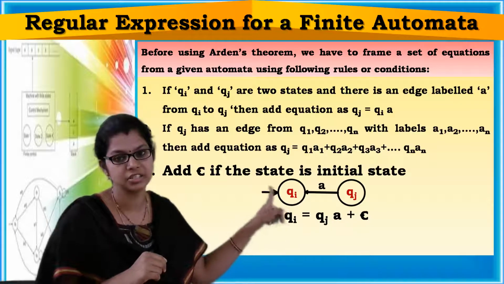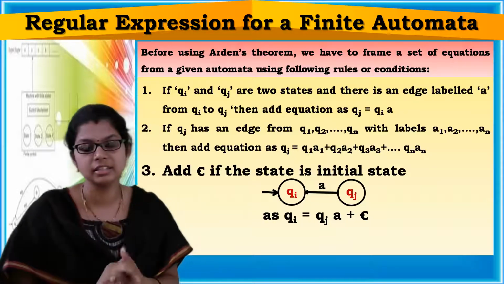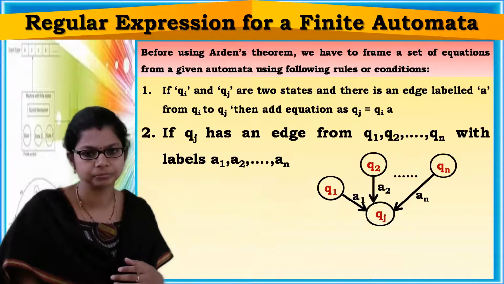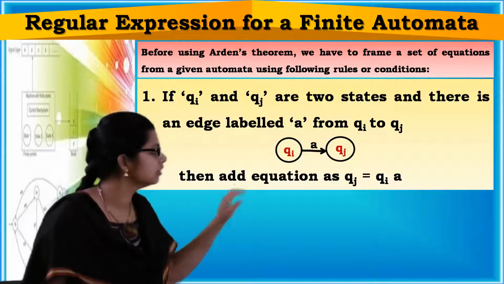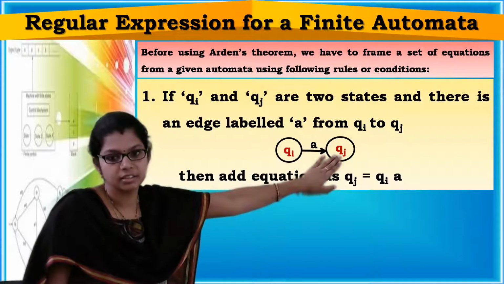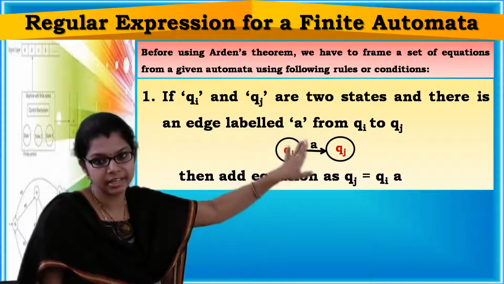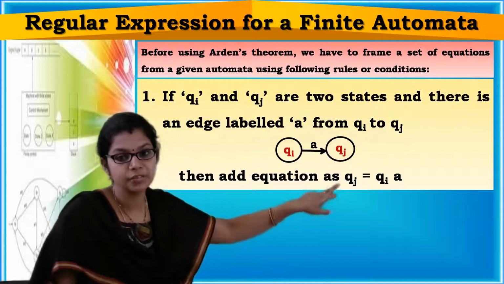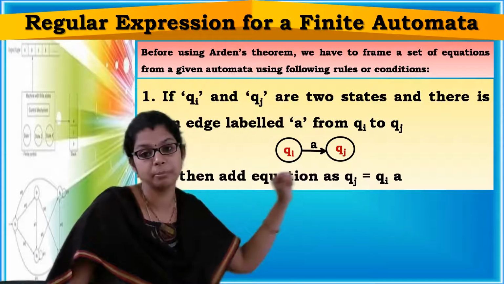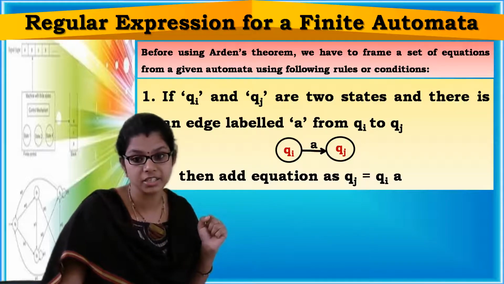Qi is the initial state, right? So you have to add epsilon. These are the three rules which you need to follow. Let's see the first rule again. Qj has a transition from Qi on input symbol A, so you add the equation Qj equals QiA. Here you have not added epsilon because Qj is not the initial state.